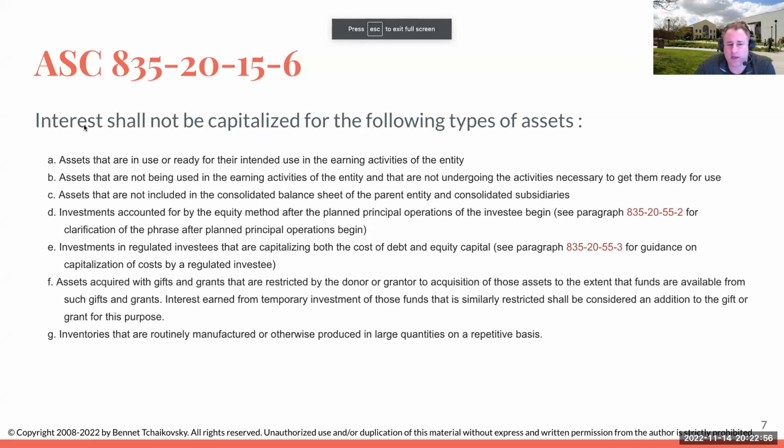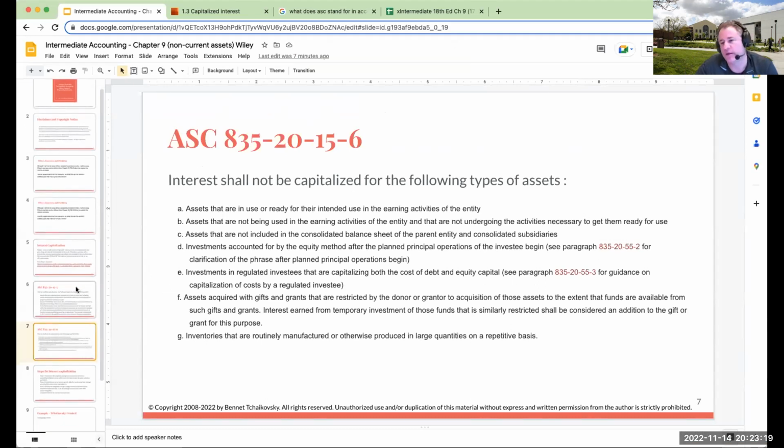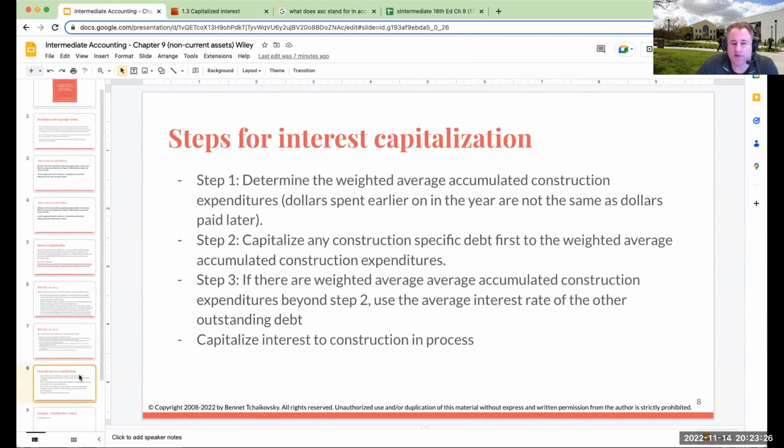Now, for this one right over here, we're not going to capitalize interest for the following things. The one I want to really point out to you is inventory. If we're making inventory that is routinely manufactured or otherwise produced, meaning our normal business operations, we're not going to capitalize interest for that. So as you're working as an accountant, these are the kinds of things you would be going through and saying, okay, is it right for the client, or for us as management, to capitalize interest?